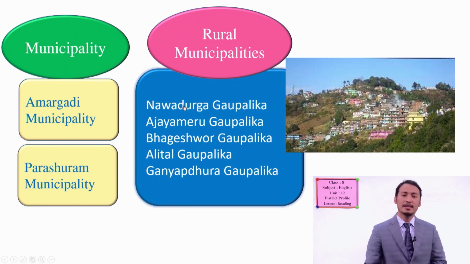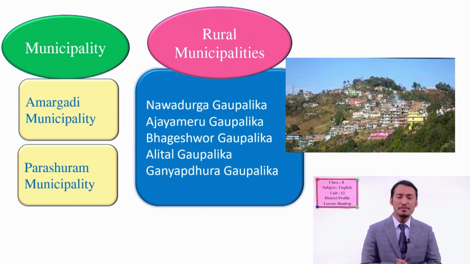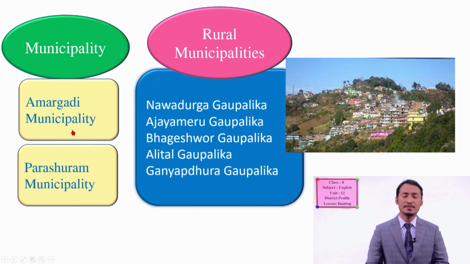Can you count it? 1, 2, 3, 4, 5. Yes, 5 Gaupalika or rural municipalities. Okay, students? And 2 municipalities. Can you pronounce this word? Municipality. Okay? Municipality, and rural municipalities. Okay, yes, good. You can try pronouncing it, and we have different Gaupalika here.